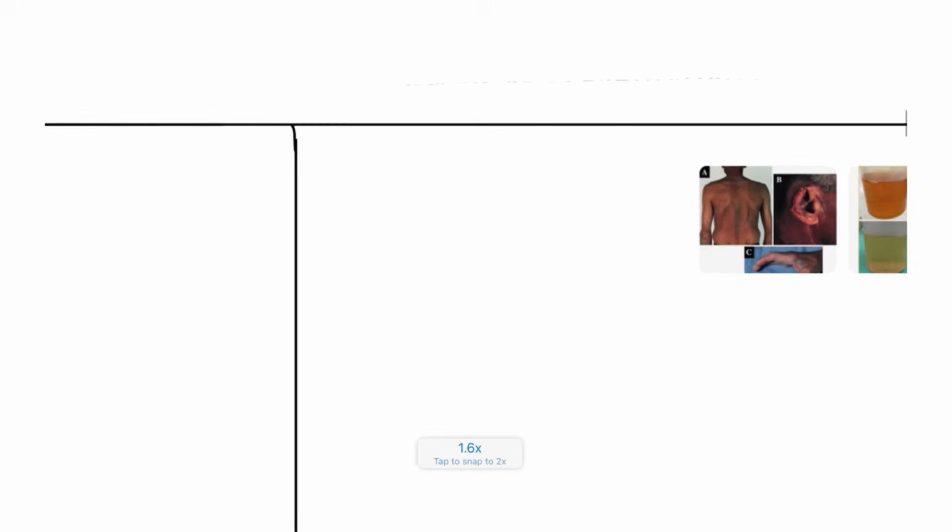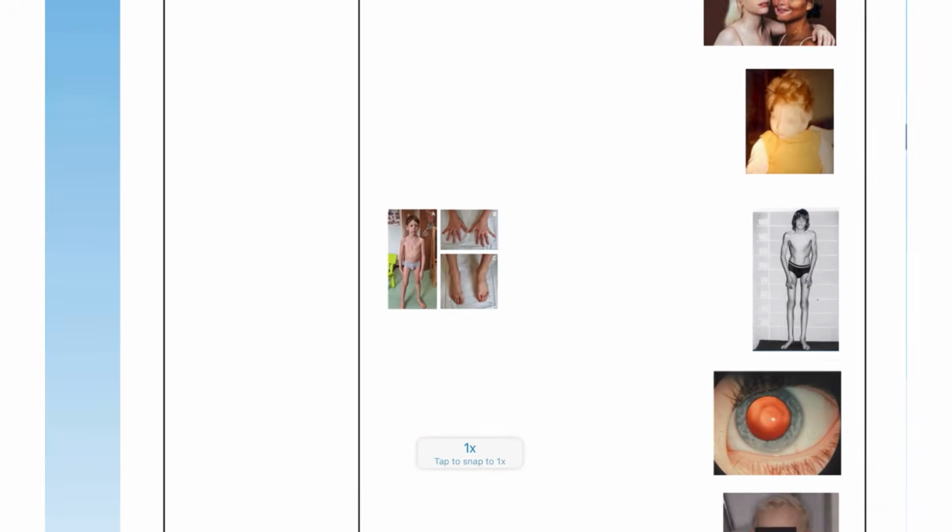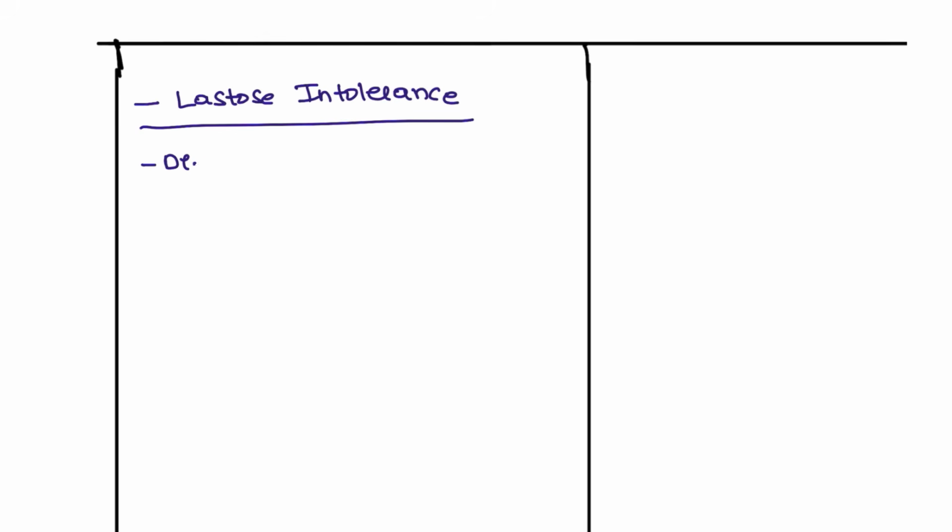Next, let's start with carbohydrates. Some of the carbohydrate metabolism disorders that we are going to see. The first one I want to discuss is lactose intolerance. In lactose intolerance, the most common symptom is diarrhea after milk. What is the deficiency in this patient?